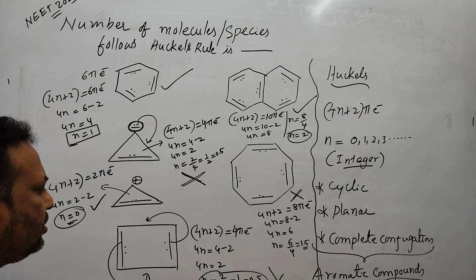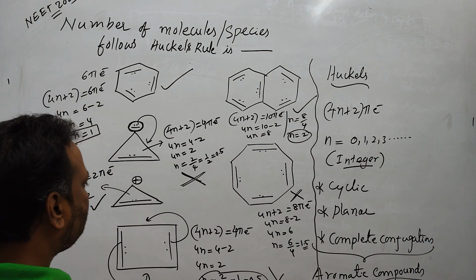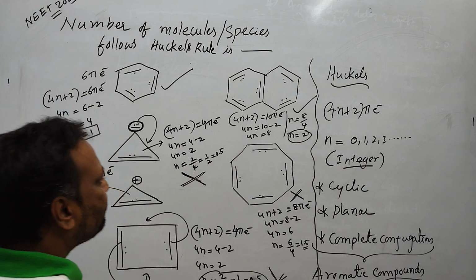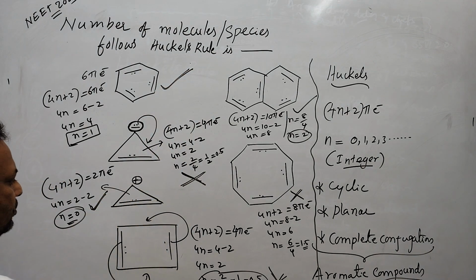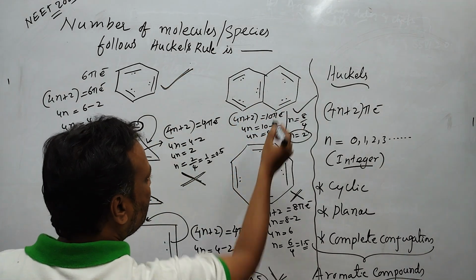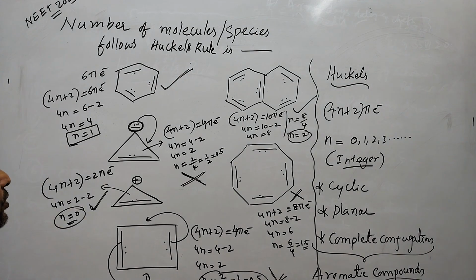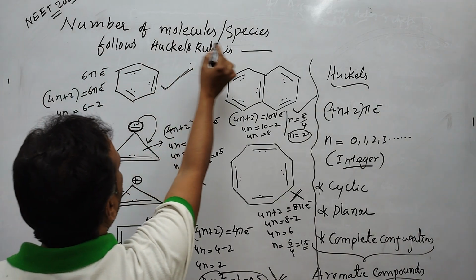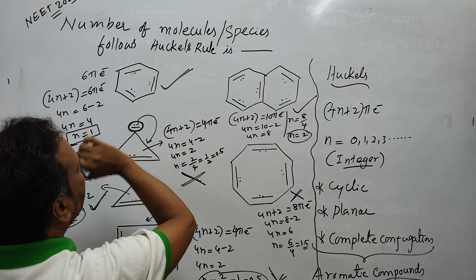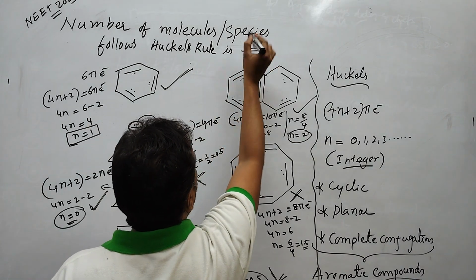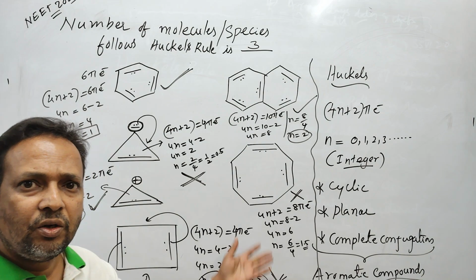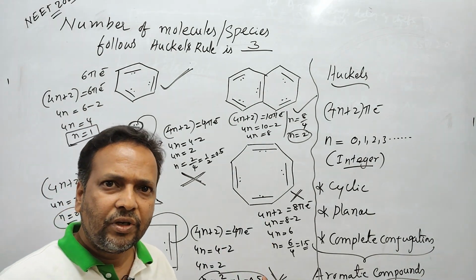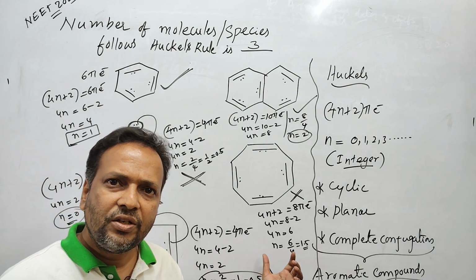This one is also not following Huckel's rule. So how many molecules are following? 1, 2 and 3. 3 molecules are following Huckel's rule in the given example. So the number of molecules or species following Huckel's rule is 3. This is a question based on Huckel's rule, and it is very important for JEE Mains and Advanced and NEET also.